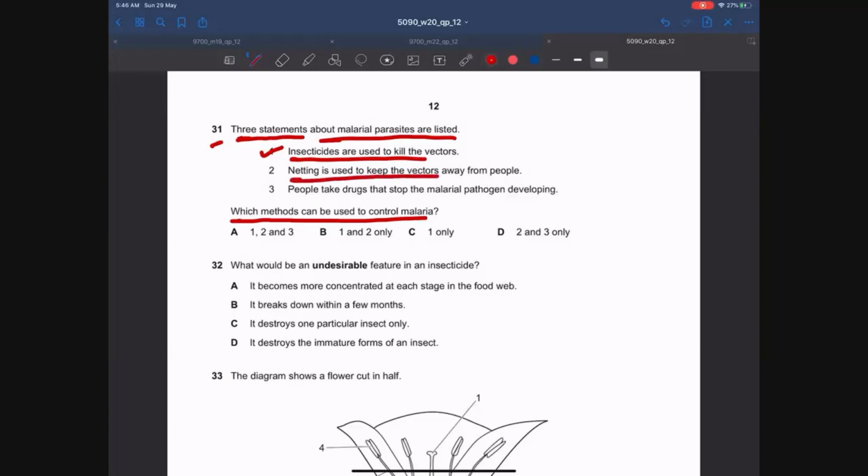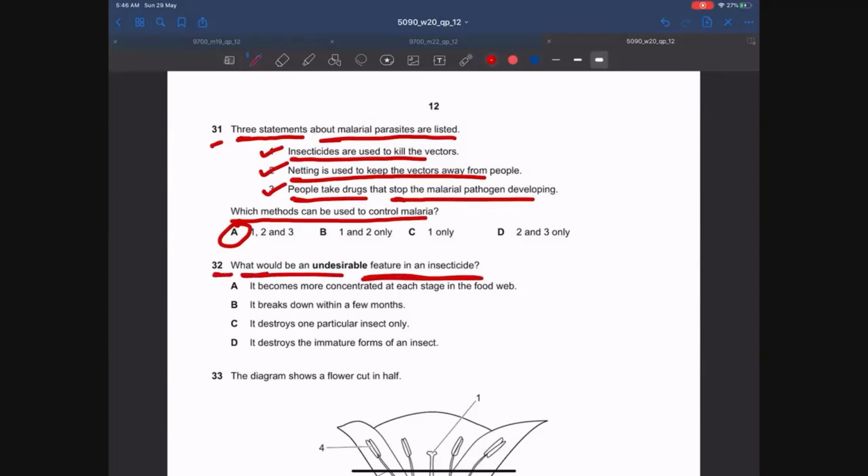Netting is used to keep the vectors away from the people. Again, netting prevents the spread of malaria because netting prevents the vector biting the people. People take drugs that stop the malarial pathogen developing. This is also true. People take anti-malarial drugs prophylactically before the malaria even occurs. People usually take the drugs before the malaria develops in order to prevent the development of malaria. So the answer is A, 1, 2, and 3. MCQ number 32. What would be an undesirable feature in an insecticide?